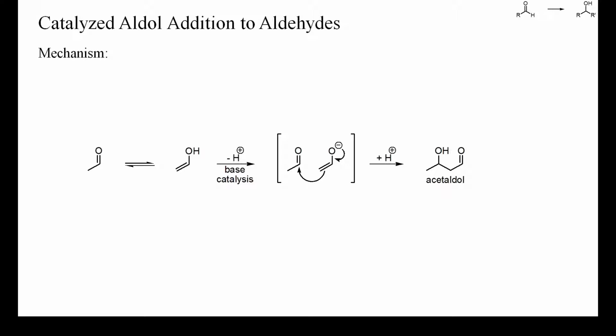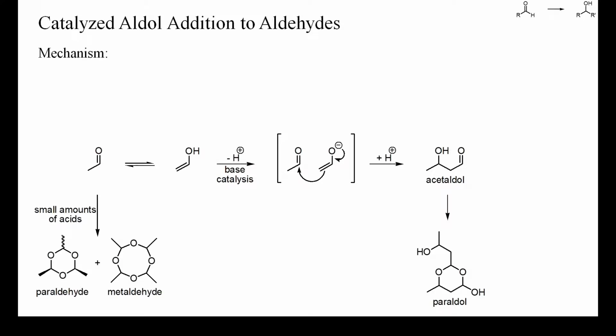Aldehydes are strongly CH acidic and readily oligomerize, which complicates their storage. Small amounts of bases usually catalyze the aldol addition of aliphatic aldehydes, but unfortunately the product will be similarly reactive as the starting aldehyde and will continue to oligomerize if the reaction is allowed to proceed for too long. In the case of the dimer of acetaldehyde, the so-called acetaldol, a dimerization by acetal formation has also been observed, to yield solid paraldol.